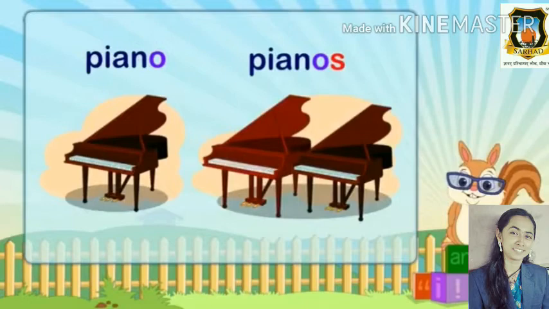So it will become pianos. Piano is a singular noun, and pianos is plural noun. You have to memorize these words which words can use only s to the plural noun.